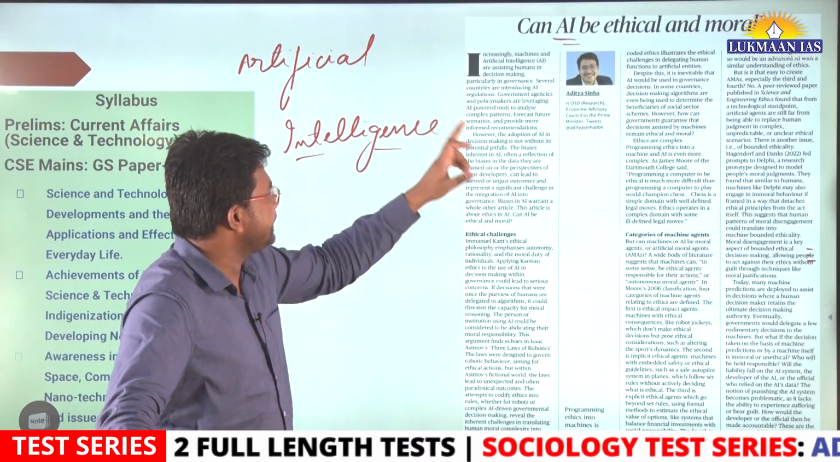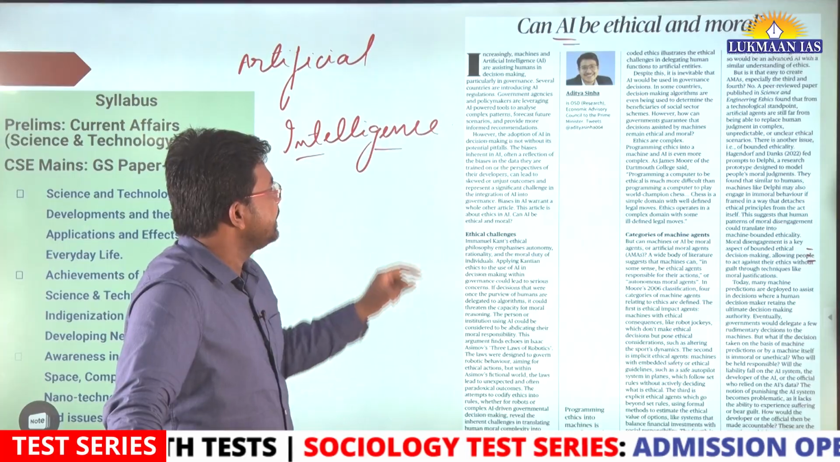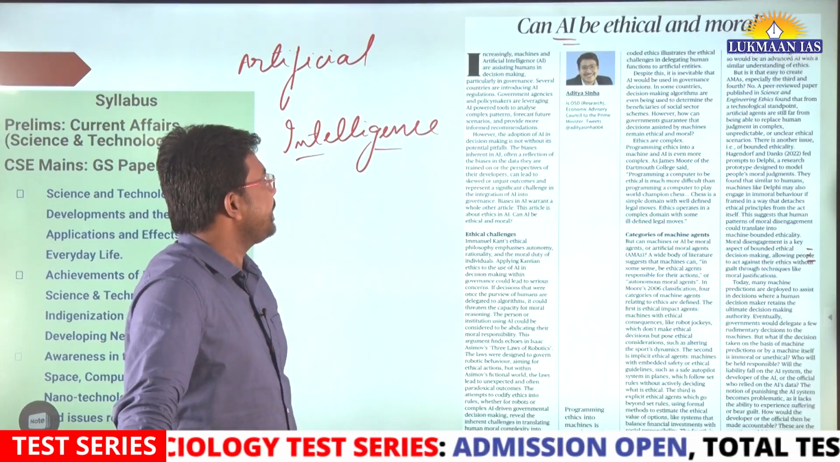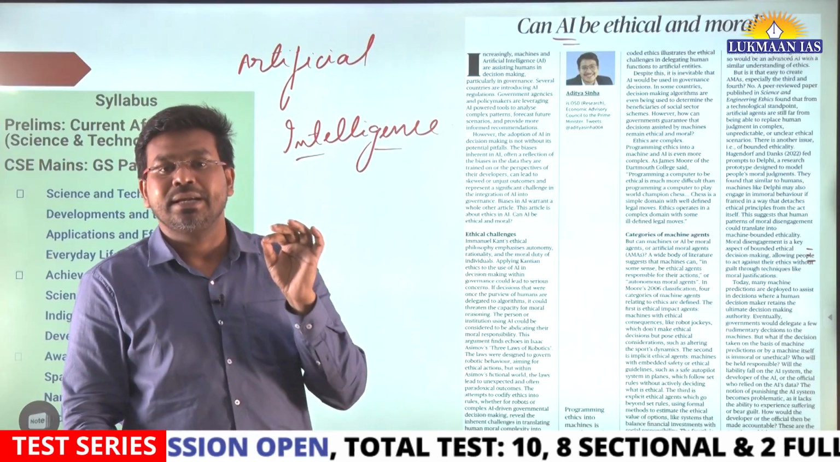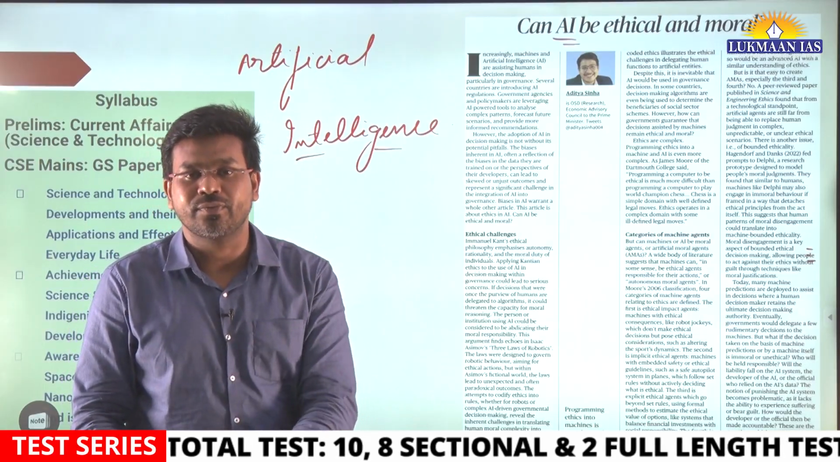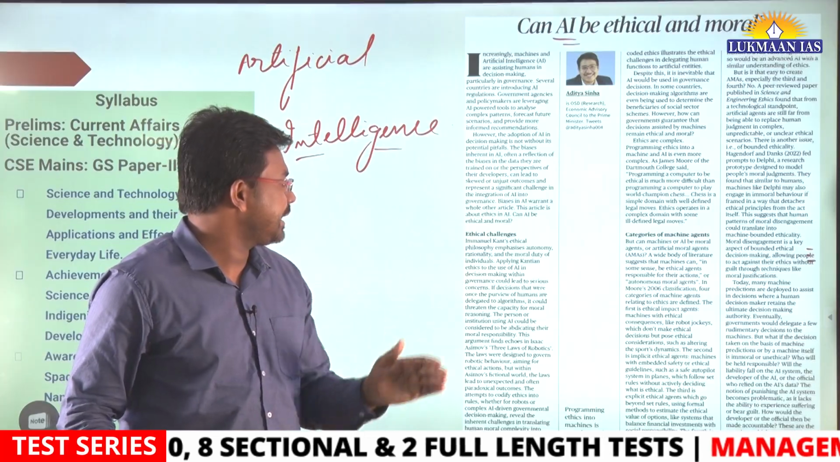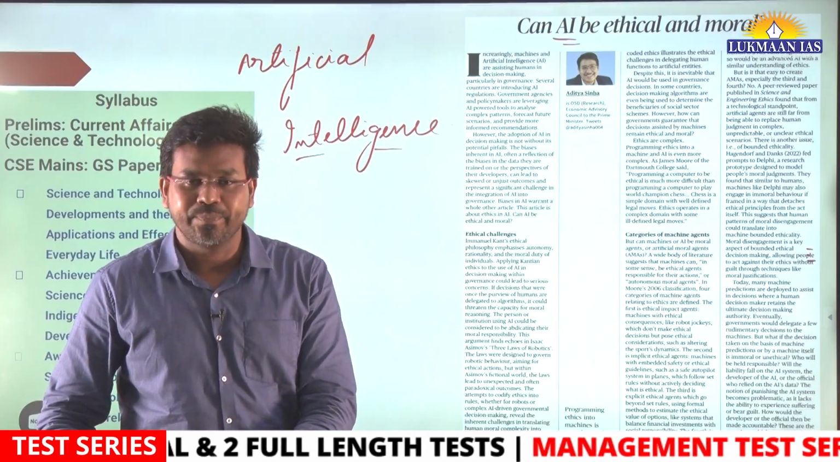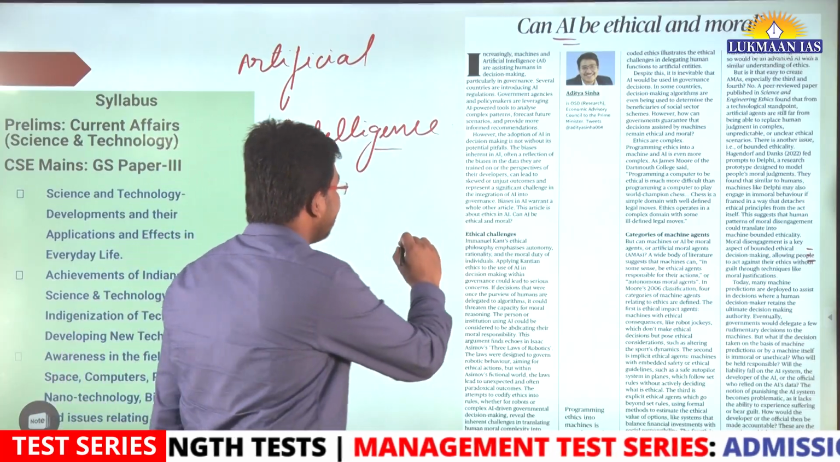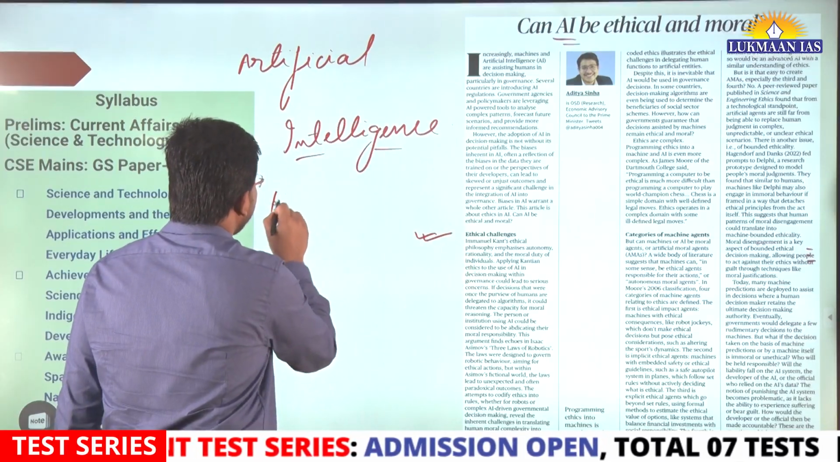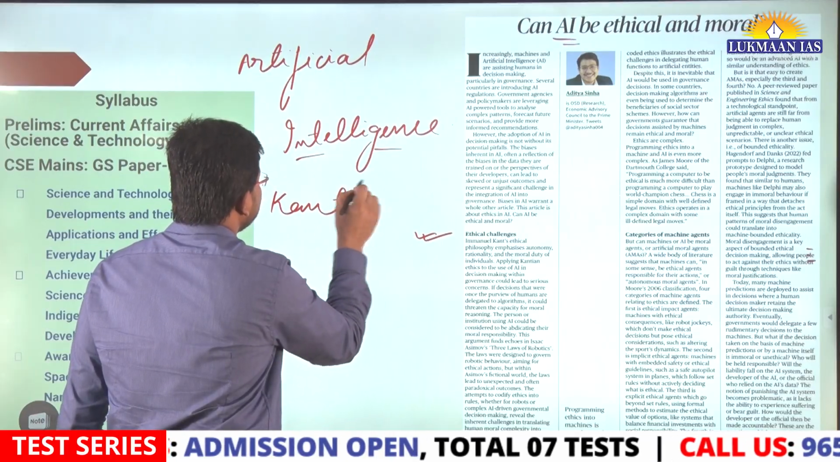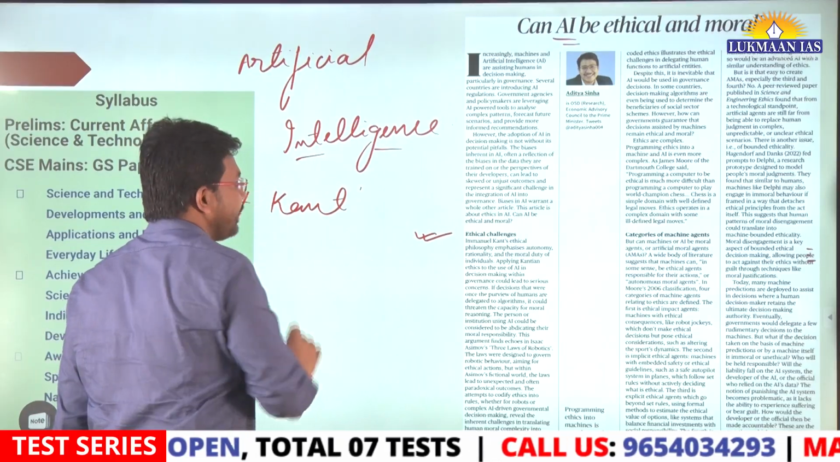So in this article, the author says the adoption of AI in decision making is not without its potential pitfalls. So there can be negative aspects of using artificial intelligence for decision making. And the author has also highlighted one thinker, his name is Immanuel Kant. So Kant has given a philosophy.